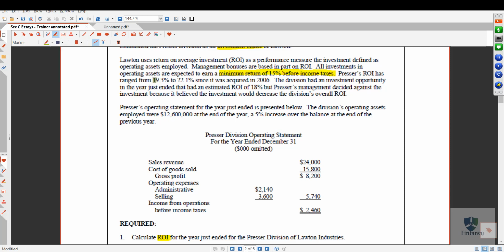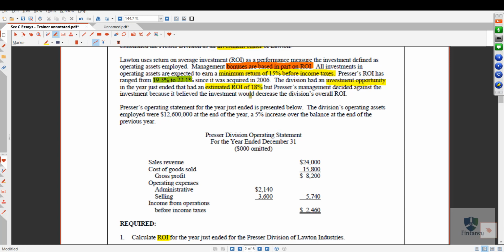They are making more money, a higher percentage than the expected return. The division had an investment opportunity in the year just ended that had an estimated ROI of 18%. But Pressure's management decided against the investment because it believed the investment would decrease the division's overall ROI.